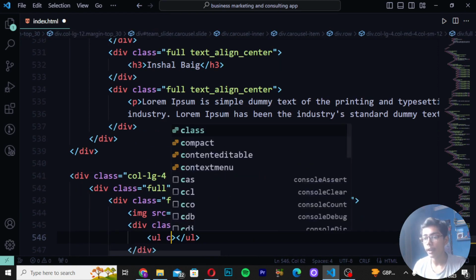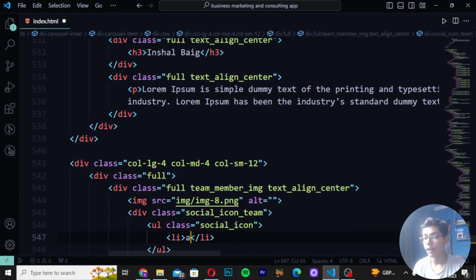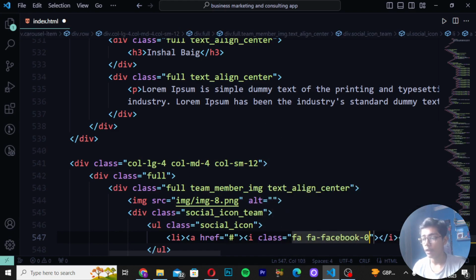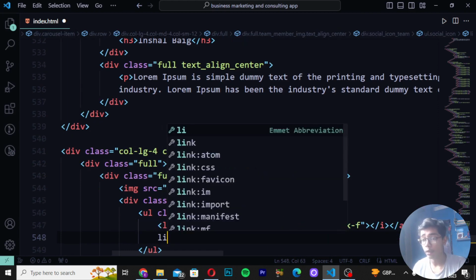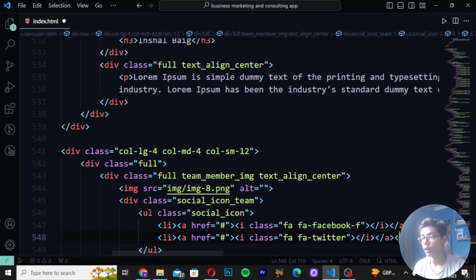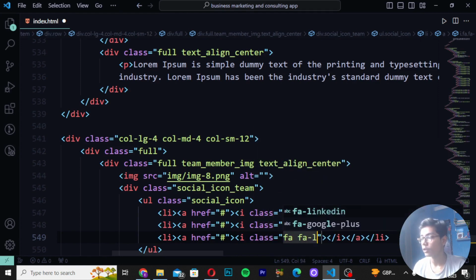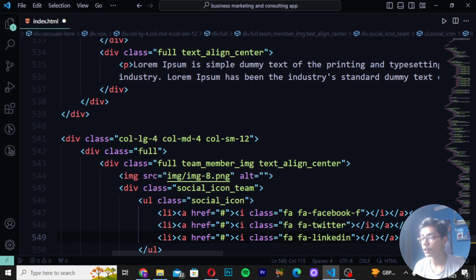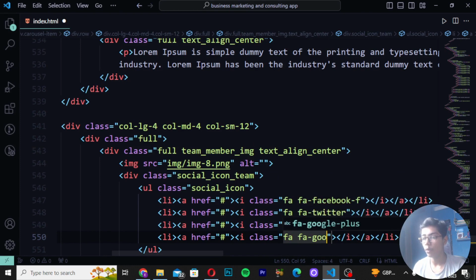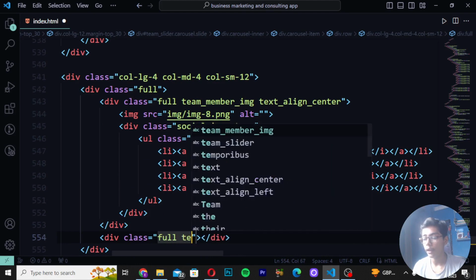Then write ul tag and write social underscore icon. Then write li a tag, i tag, right here fa facebook. Then when you have written that, write li a tag, i tag class fa twitter. Then move down li a tag, i tag class fa, and then write linkedin. Then li a tag, i tag class fa, and I will be writing Google Plus. Save it here. Then write div class as full and write text underscore align center.